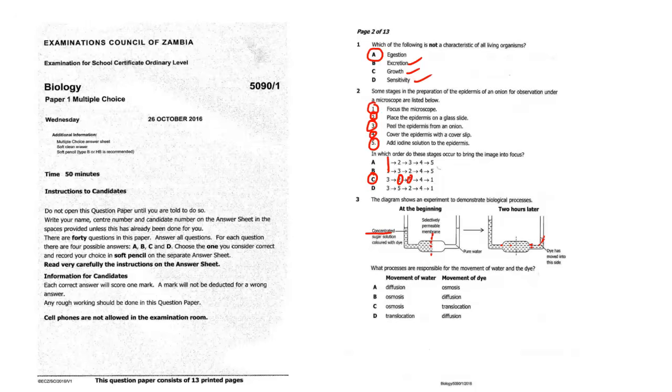The process of water movement is osmosis, no doubt. So this and that cancel out. Then what about the movement of the dye? Is it translocation? Is it diffusion? In this case, we are going with diffusion. So the answer is B. What do you think is the answer? Do you have another explanation for the answer that you have aside from B? Be able to explain that.